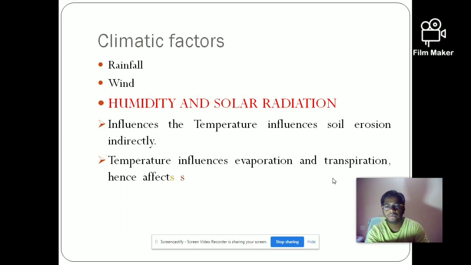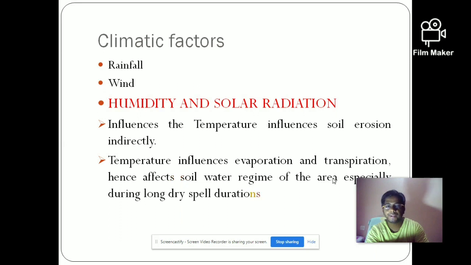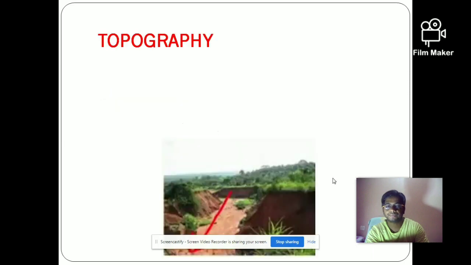It influences evaporation and transpiration, so it affects the water and soil regime in certain areas, especially in long dry spells like in the summers. So the evaporation and transpiration would be more, then the soil will get dried up and disintegration will be more, making it prone to soil erosion.